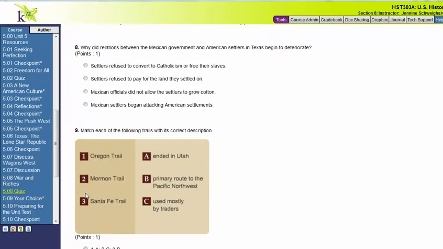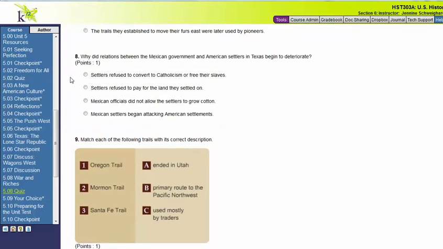Number 8, why did relations between the Mexican government and American settlers in Texas begin to deteriorate? Settlers refused to convert to Catholicism or free their slaves. Settlers refused to pay for their land they settled on. Mexican officials did not allow the settlers to grow cotton, or the Mexican settlers began attacking American settlements.